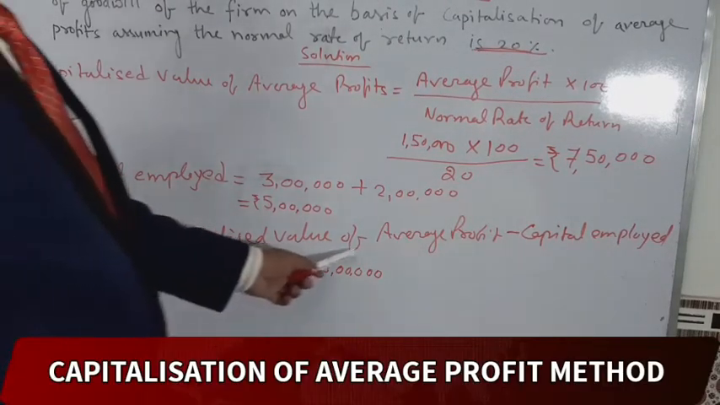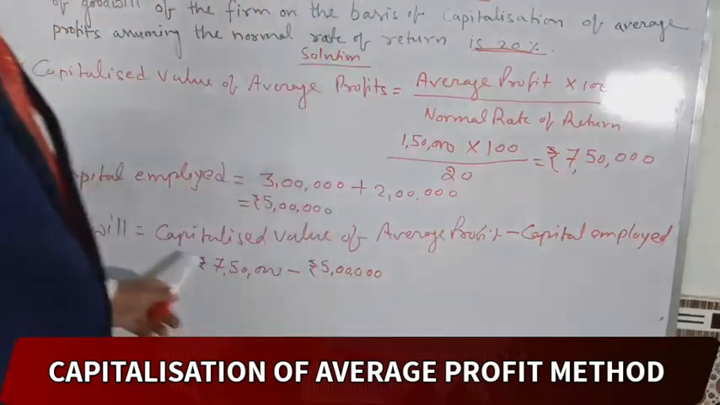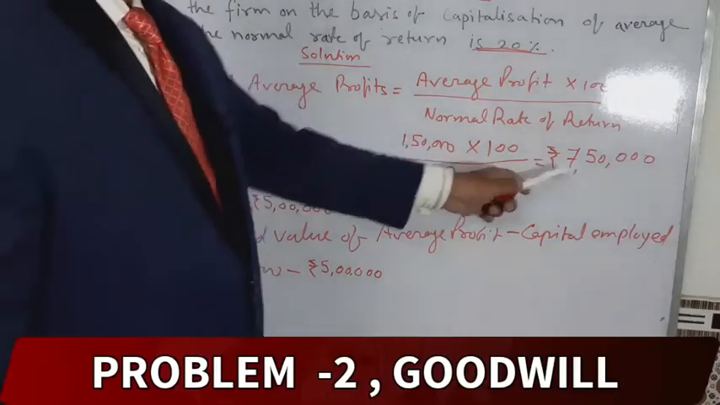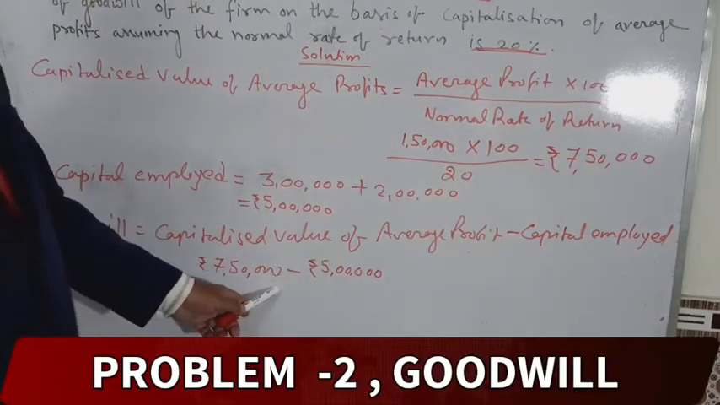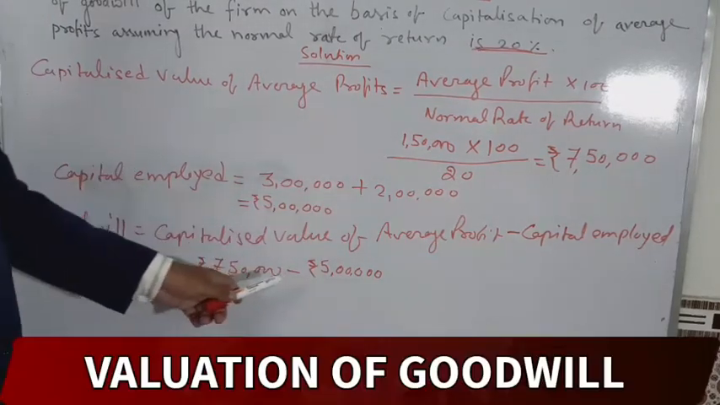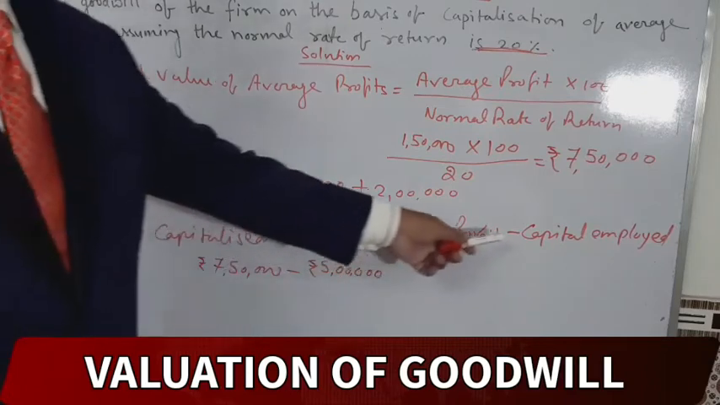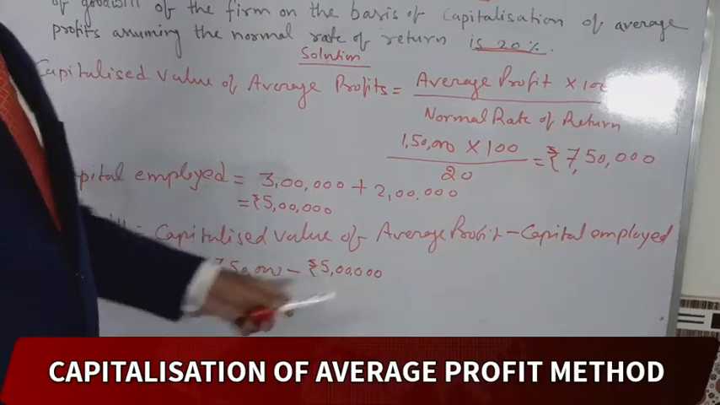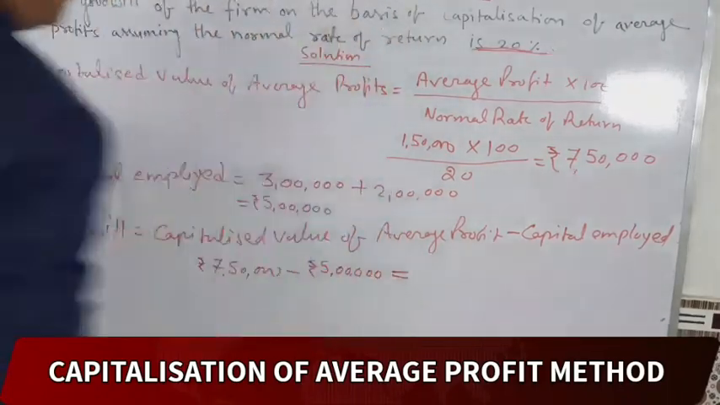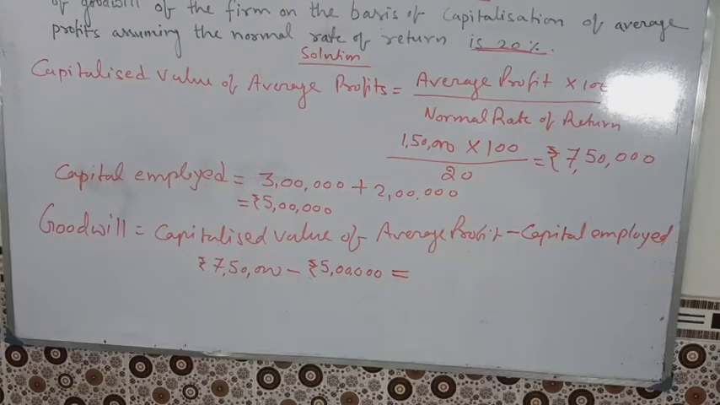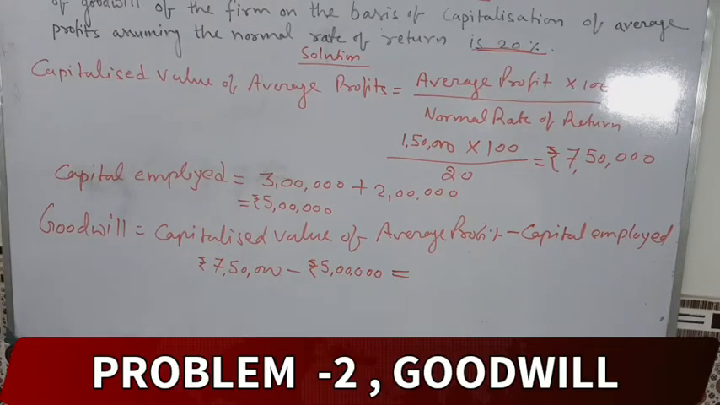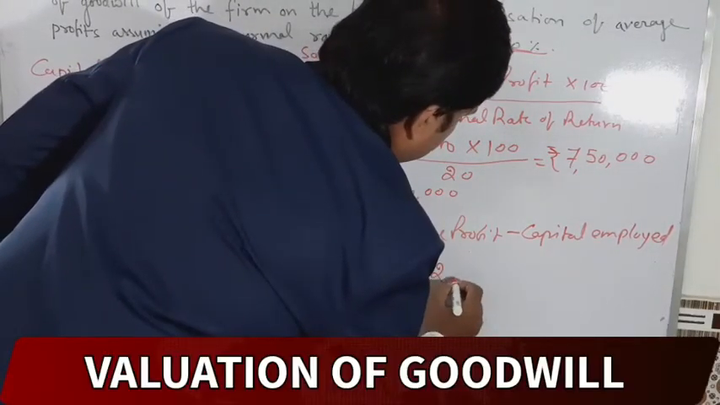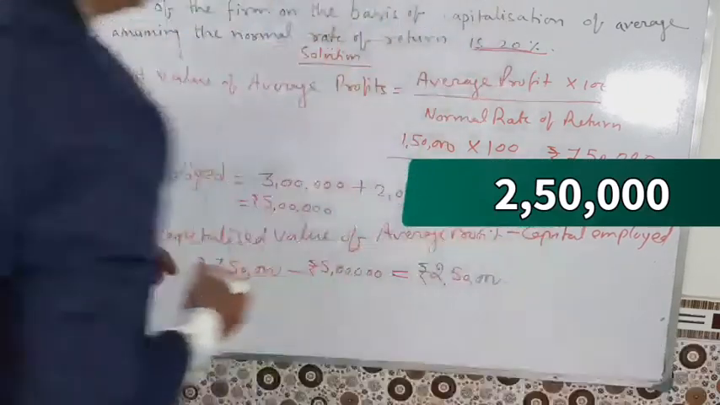The goodwill is equal to capitalized value of average profit minus capital employed. The capitalized value of average profit is 7,50,000, minus capital employed, which is 5 lakh. So 7,50,000 minus 5 lakh, write down 2,50,000. This is the answer.